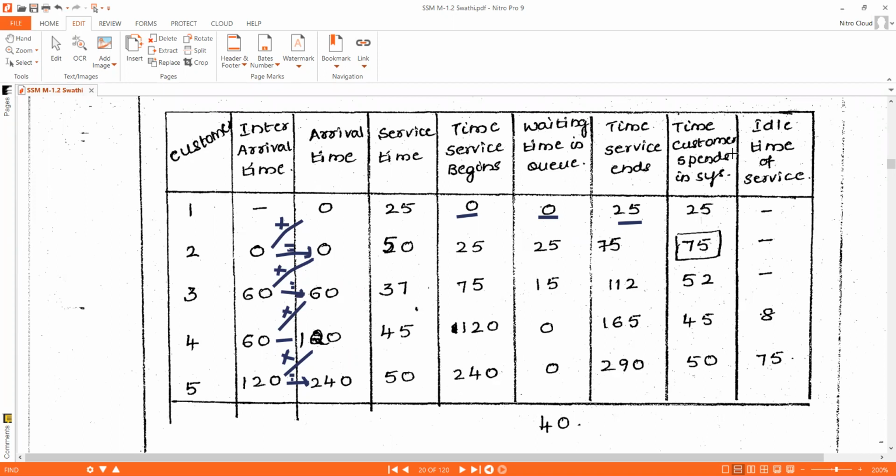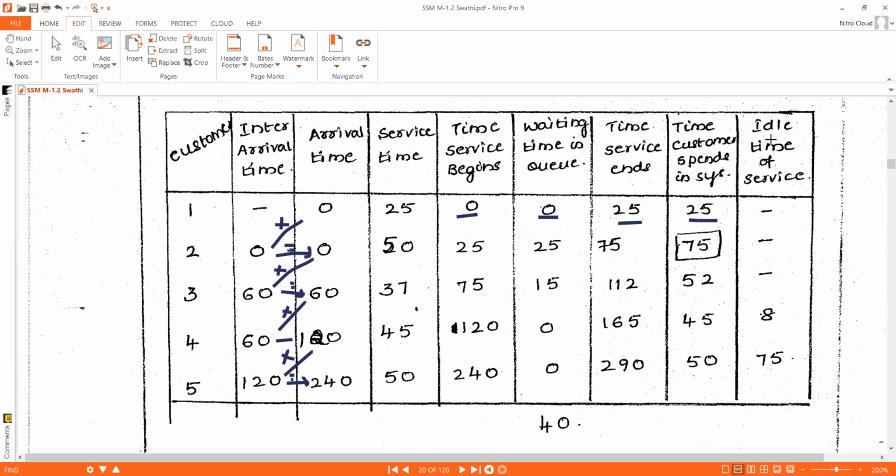Next, the time the customer spends in the system. The total time the customer spends in the system is nothing but the time the customer waited in the queue plus the customer's service time. Customer 1 did not wait in the waiting queue, and his service time is 25. 0 plus 25, it is 25. 25 is the time the customer spends in the system. Customer 1 spent 25 minutes in the system.